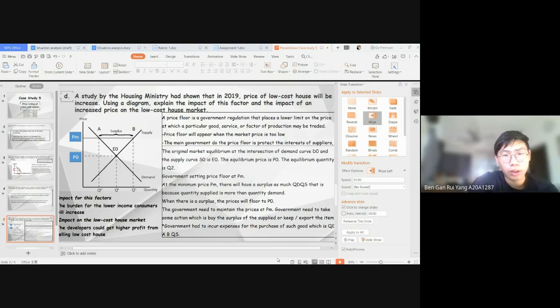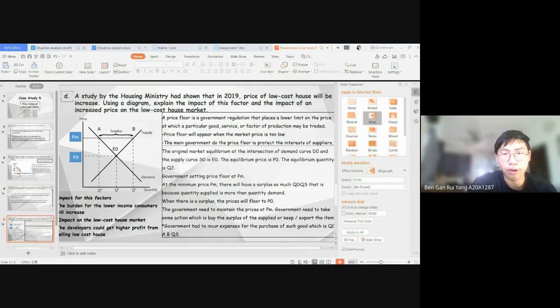Now there is question 4. A study by the Housing Ministry has shown that in 2019, price of low-cost house will be increased. Using a diagram, let me explain the impact of this factor. Before I start the question, I will explain the diagram first.